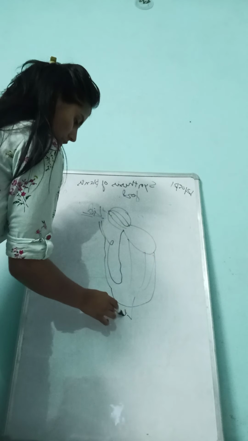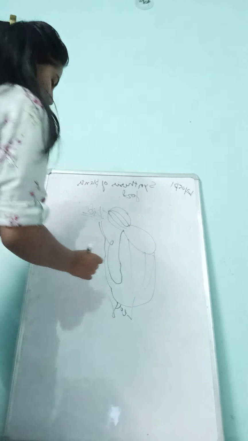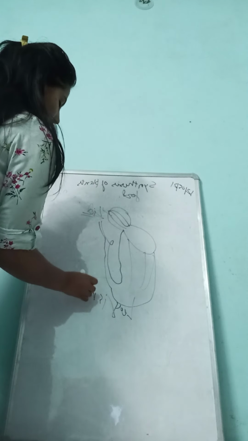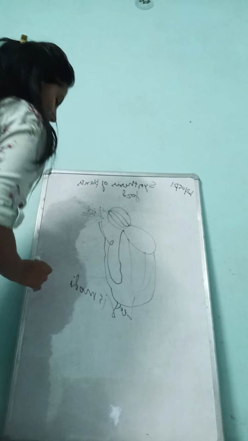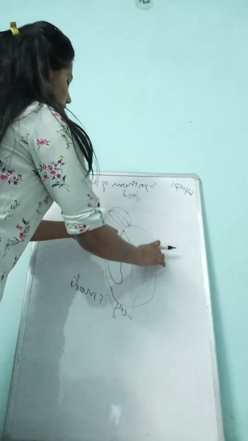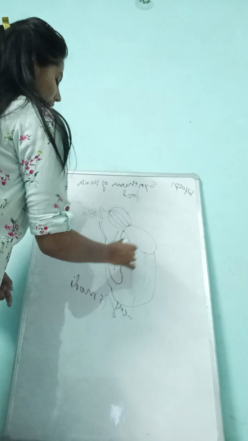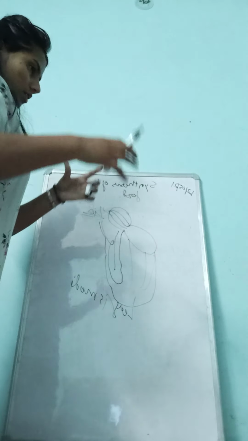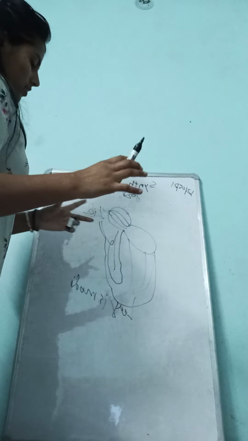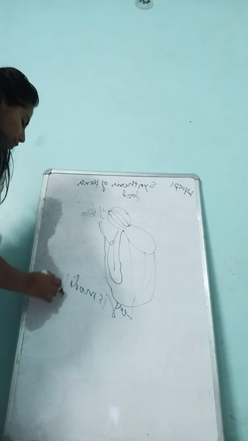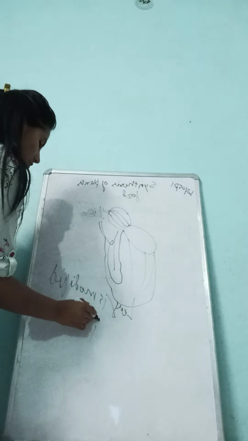This is a part of a leaf. The leaf is modified into a pitcher. A pitcher has an open space, a pot-like structure. So the leaf is modified into a pitcher.